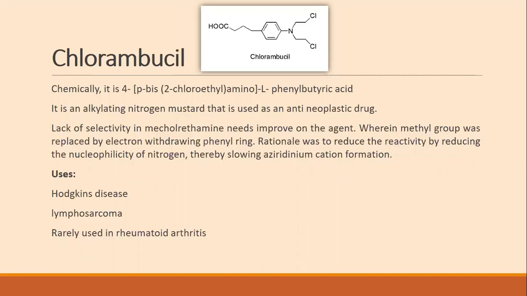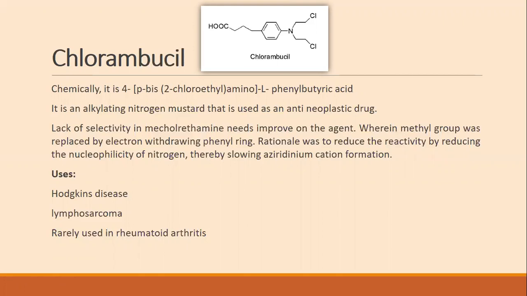Moving toward the next compound of the category, chlorambucil. So once again, let's see. Chlorambucil is the same as melphalan. Nitrogen is connected to benzene ring, but the side chain on benzene ring was somewhat elongated. So this aromatic portion present in chlorambucil is phenylbutyric acid.